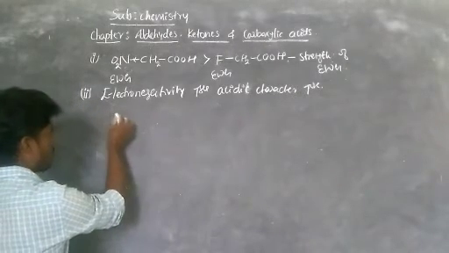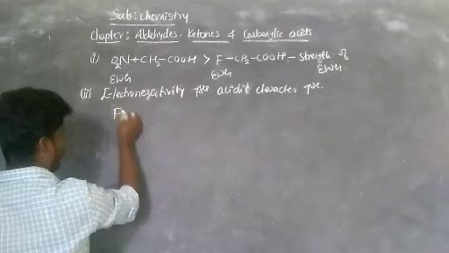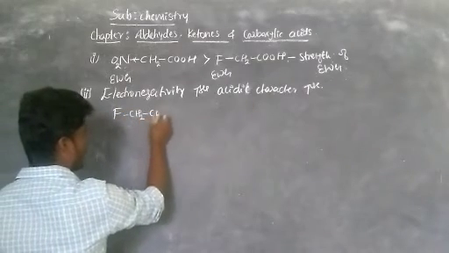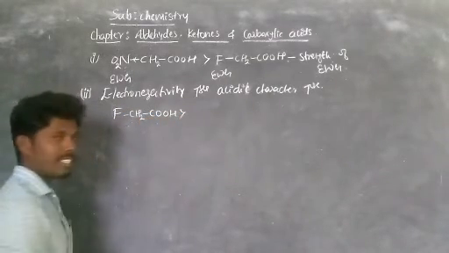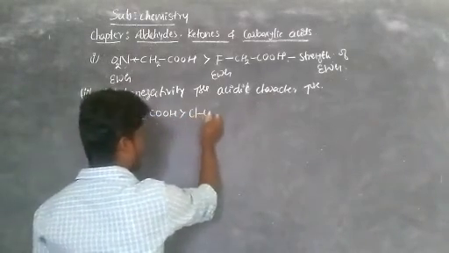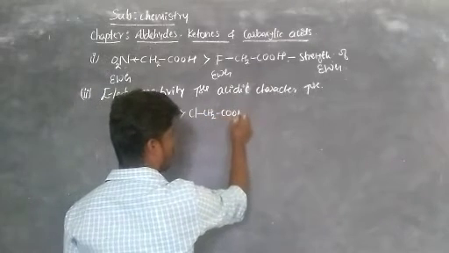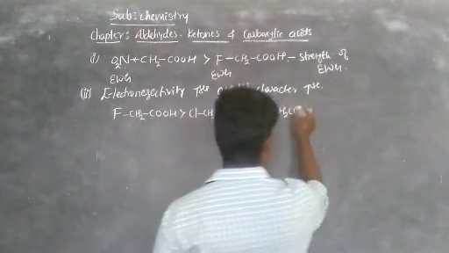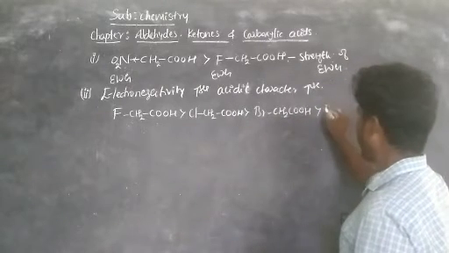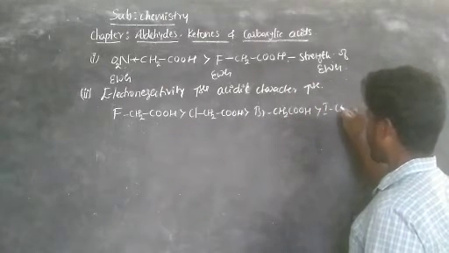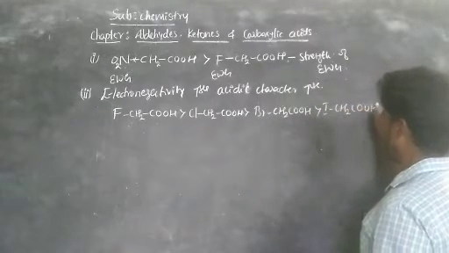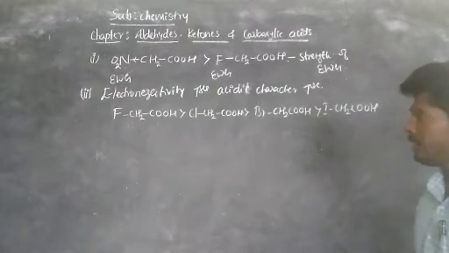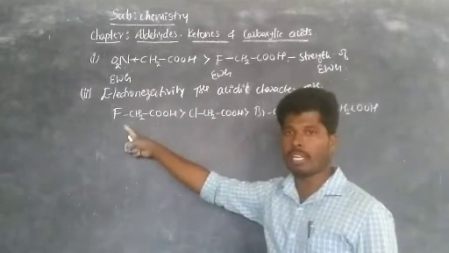For example, observe fluoroacetic acid, FCH2COOH, which is more acidic than chloroacetic acid, then bromoacetic acid, and the least one is iodoacetic acid. See, the electronegativity of fluorine is higher, right?